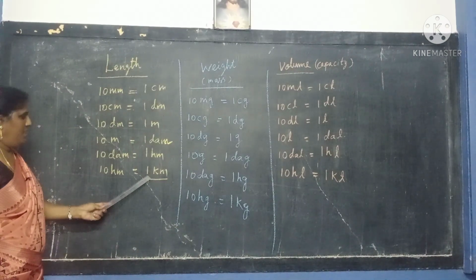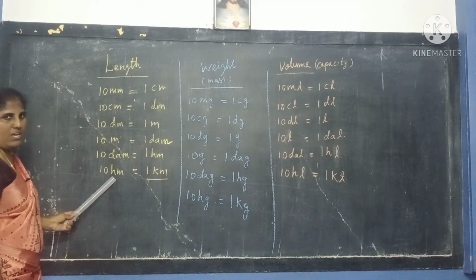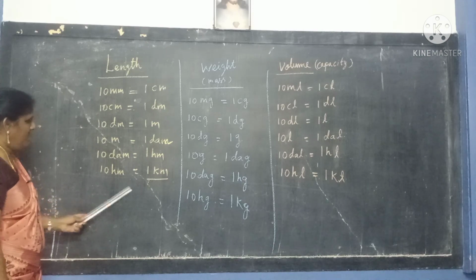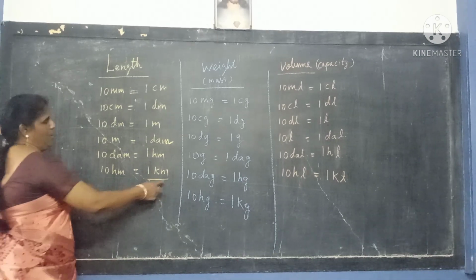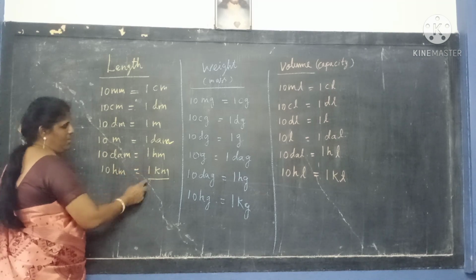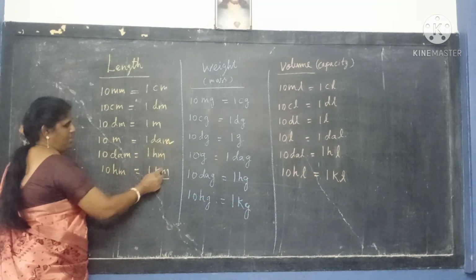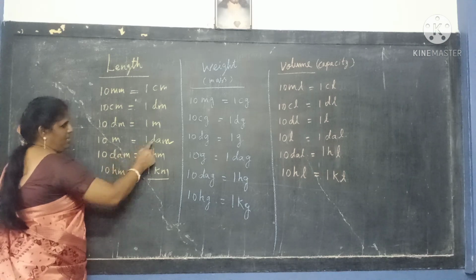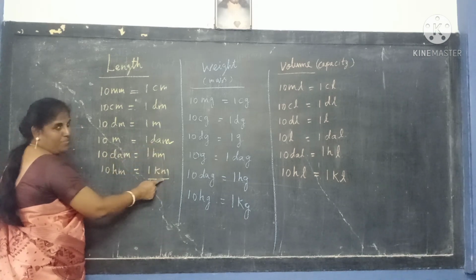So 1 kilometer equals how many hectometers? 10 hectometers. If you ask 1 kilometer equals how many decameters, hectometer means 10 hectometers, and how many decameters means how many tens are there? 10 tens are 100. So 100 decameters equal 1 kilometer.